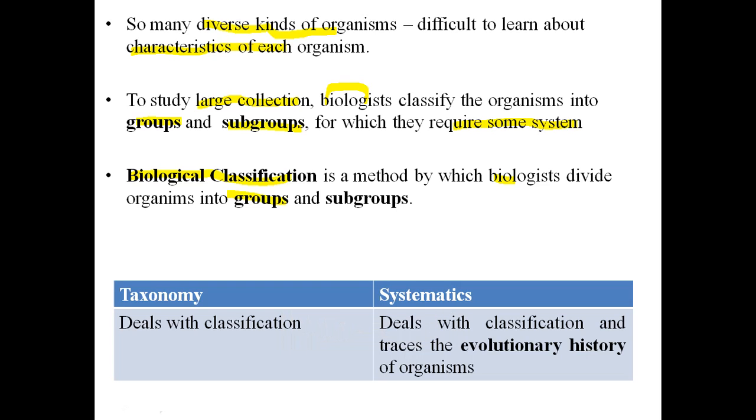For biological classification, two branches of biology are dealing with it. One of them is known as taxonomy and the other is known as systematics. Systematics was established after taxonomy. Taxonomy is the branch of biology that deals with the classification of living organisms, while systematics deals not only with classification but also traces the evolutionary history of the organisms.